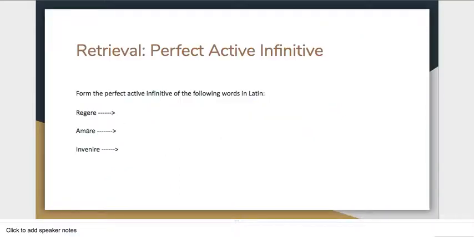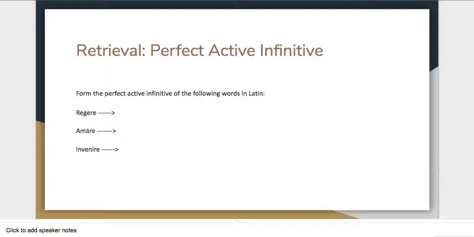First off, a little retrieval. Who remembers how to form the perfect active infinitive? We're going to use the perfect active infinitive of the following words. Try and form the perfect active infinitive of these words. Pause the video now to try and do this on your own.